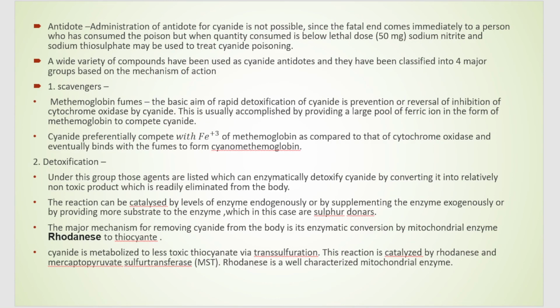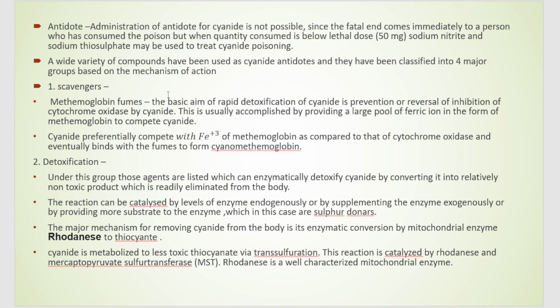So, what is the antidote that is given in case of cyanide poisoning? It is very difficult to save a person after cyanide poisoning, because it is so quick. It happens within minutes, and the person is dead. So, giving an antidote is very, very difficult. But if the person has consumed cyanide in a dosage that is less, so the quantity consumed is below the lethal dose, that is 50 milligram, then you can give antidotes like sodium nitrite and sodium thiosulfate, which can be used to treat cyanide poisoning. So these are the different antidote mechanisms in which cyanide poisoning can be detoxified or treated.